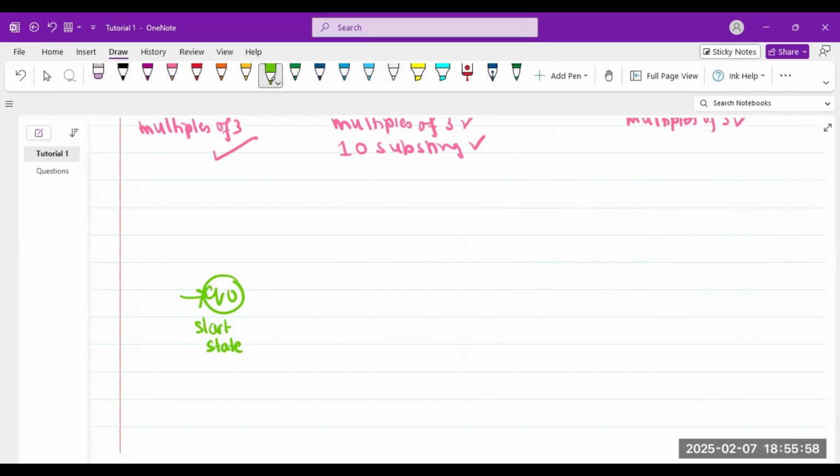Okay, so let's begin. So for example, I'm at a start state and I get, let's just do the very basic, we get a 1. So I say, okay, great, I got a 1. I'm now waiting for that 0. So I have a 1, waiting for that 0. So I say, okay, great, I got a 0. So now you see that I have fulfilled the second condition at Q2.